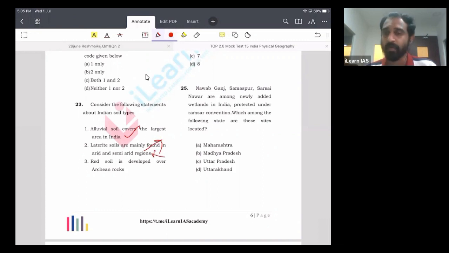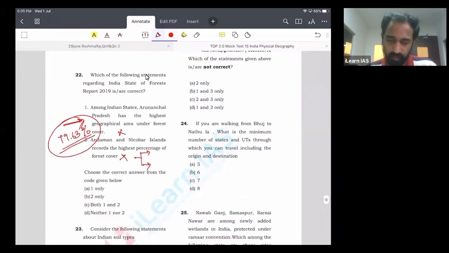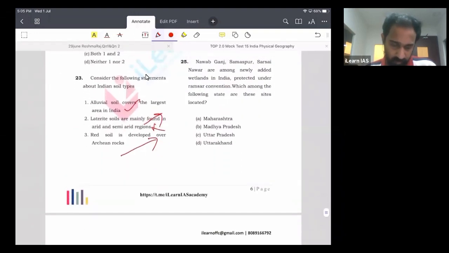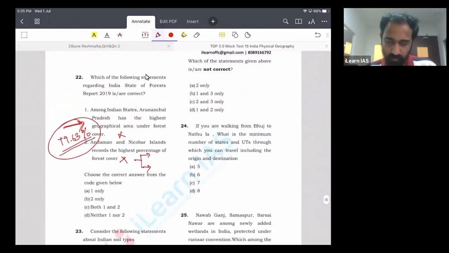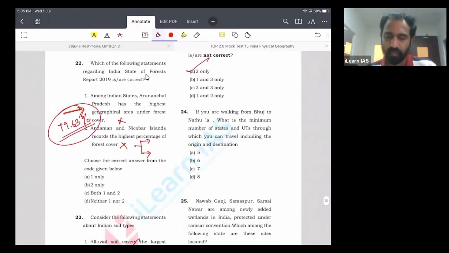Red soil is developed over Archean rocks. Archean rocks means we are talking about crystalline, metamorphic, and igneous rocks. Obviously we know that red soil is associated with this old part of the peninsula where there is medium rainfall. Red soil is developed due to incomplete or partial leaching, whereby the lime is leached out, and a little bit of silica, iron, and aluminum will remain. So you have to identify the not correct statement. Statement 2, the laterite part, is not correct. So the answer is A.